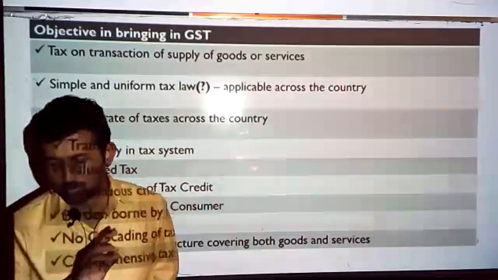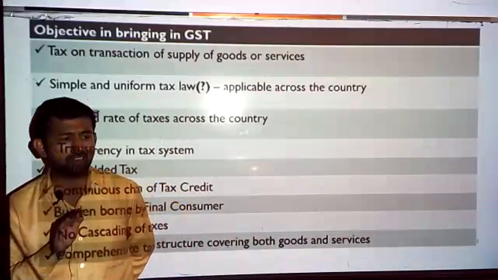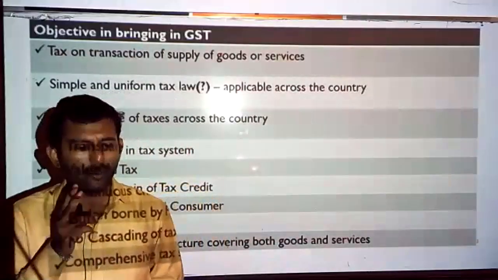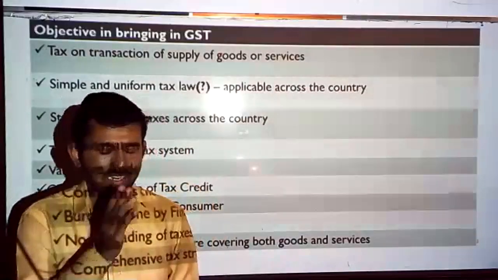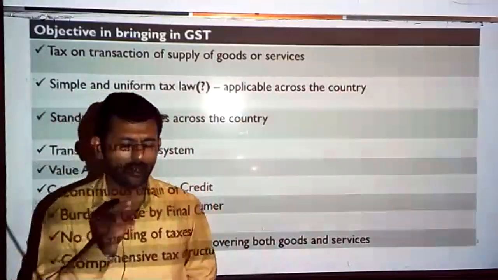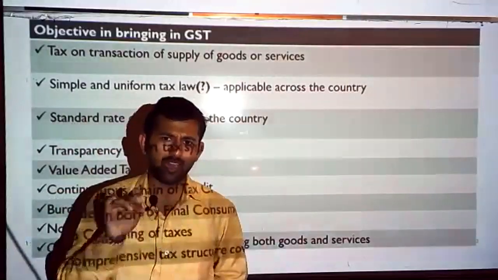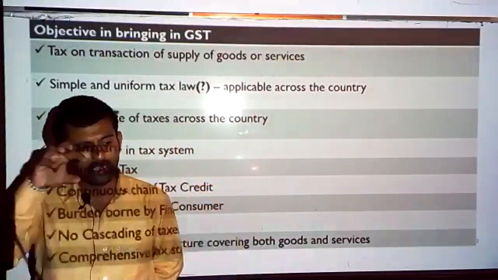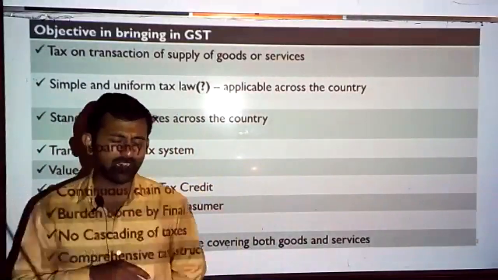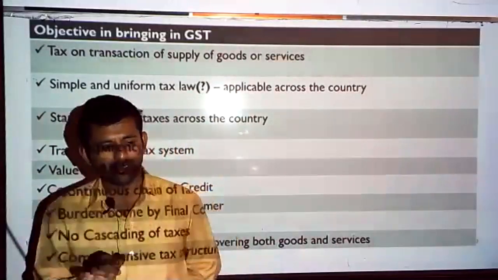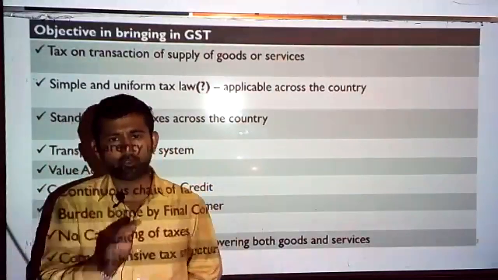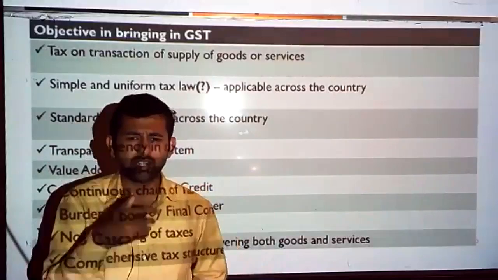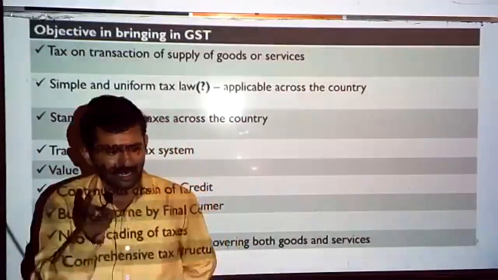Simple and uniform tax law. Across the country, the tax law is uniform. You don't find any difference, unlike prior to the GST era, where we had state-wise VAT laws, around 29 different VAT laws which existed in India. But under GST, though there is a provision for state GST laws, there are two GST laws.